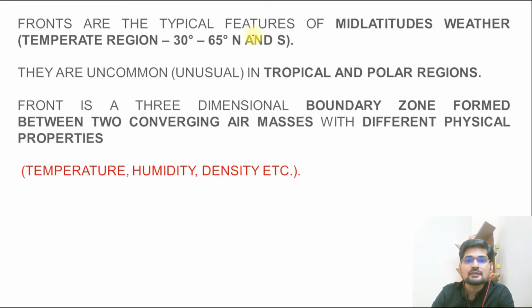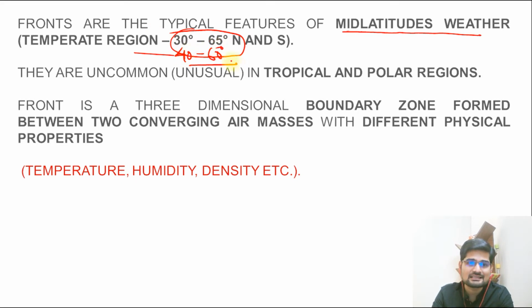So fronts are typically features of mid-latitude weather, as we know, the temperate region, that is about 30 to 65 degrees, right? So roughly, the majority of sources write 40 to 60 degrees. That is a basic average or approximation. So this area is largely subtropical, right? Beyond the tropics and before the poles. So this is that area. They are uncommon, that is unusual, in tropical and polar regions.